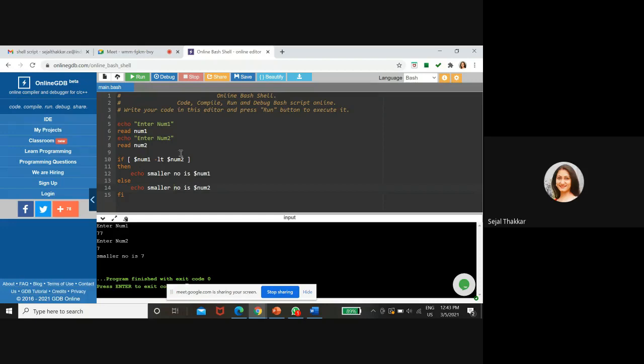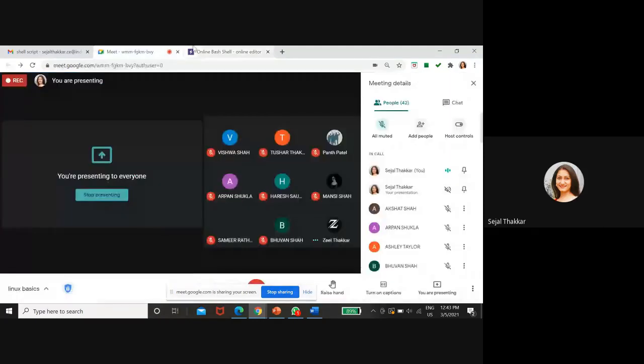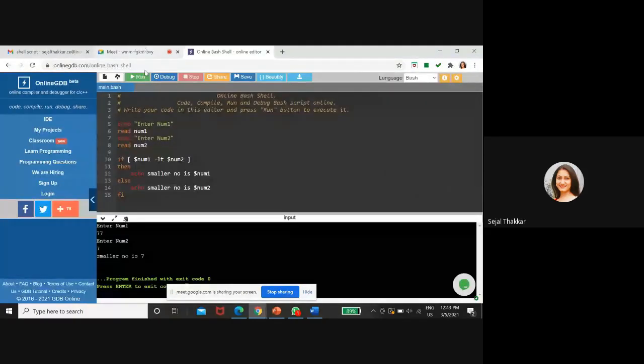You can take even 3 numbers and check the condition by taking different numbers and then perform some shell script in this compiler. I'm typing this compiler into the chat box.